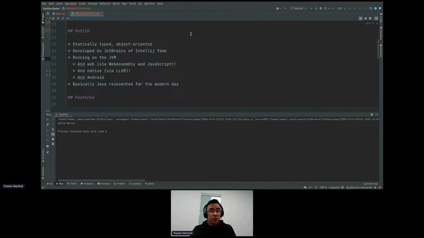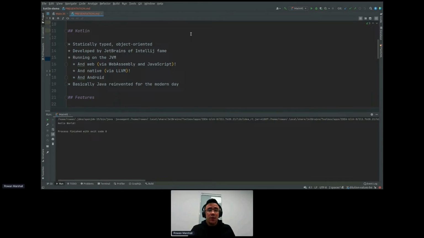It was originally developed to run on the JVM, so it compiles to Java bytecode. It's meant to run alongside Java, and that's why JetBrains originally developed it, to help their own efforts, because they wanted a nice language to work on. But one of the really underrated parts of Kotlin is that it can run on the JVM and does it fantastically, but it's not limited to just that.